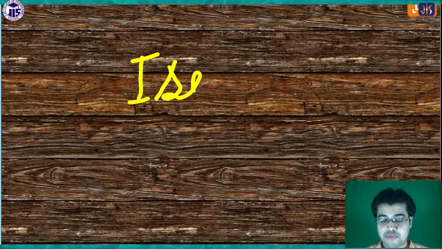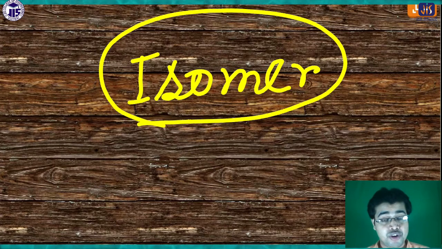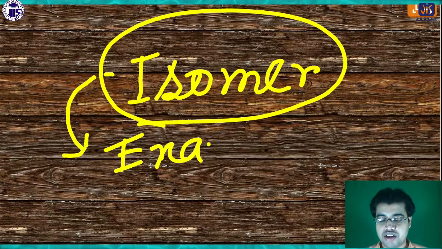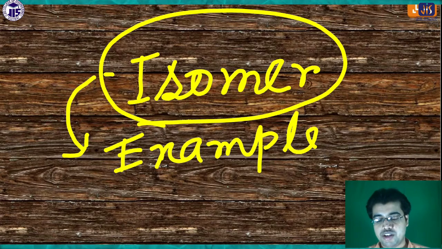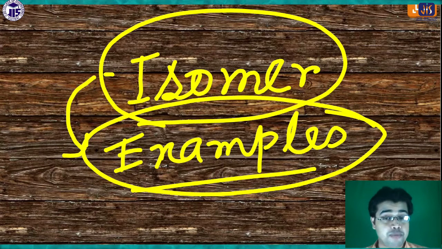Starting from the isomer, this is very important. First of all you have to know the concept of the isomer. There are different kinds of isomers. We'll discuss how we can define and classify the isomers with their examples. Then we'll move to the stereoisomer. There are different types of stereoisomers. First of all you have to know all these things, then we can move to the next topic. So without further delay, let's start the class.